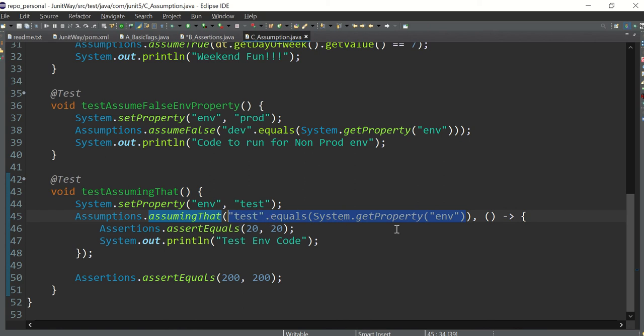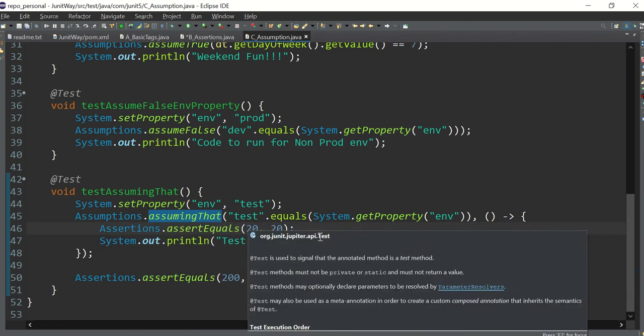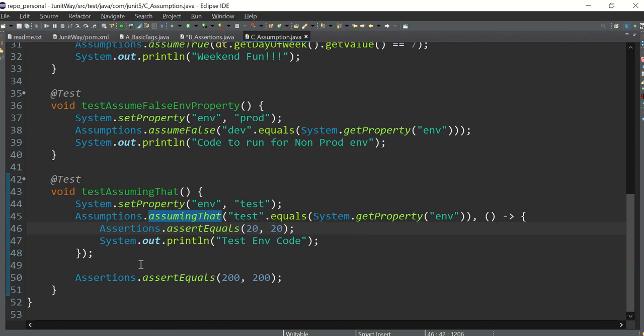So I'm assuming that this condition is true, and only if this condition is true, go inside and execute these two lines. And what these two lines are saying: some assertion, let's say 2020, and then some printout, test environment code. And at the end, I am asserting some more things. So basically, in this test case, what will happen if the environment is something different? This code will not get executed, but this assertion will always be executed, right?